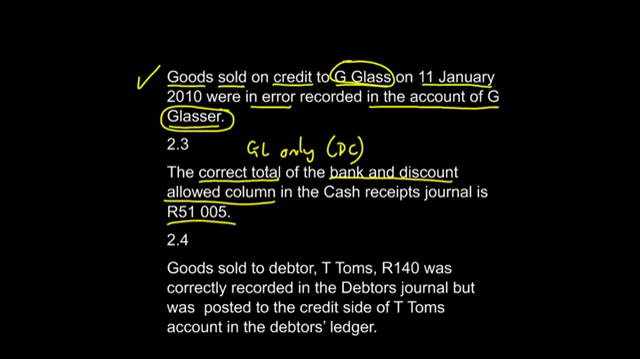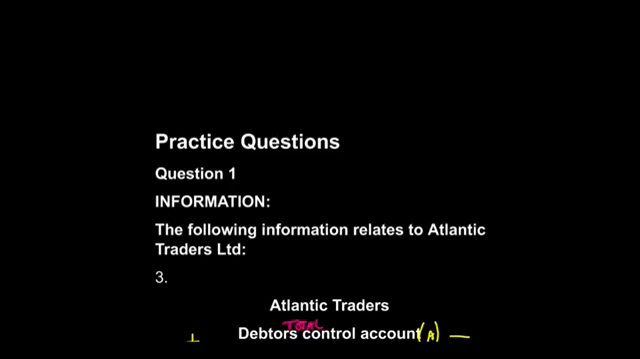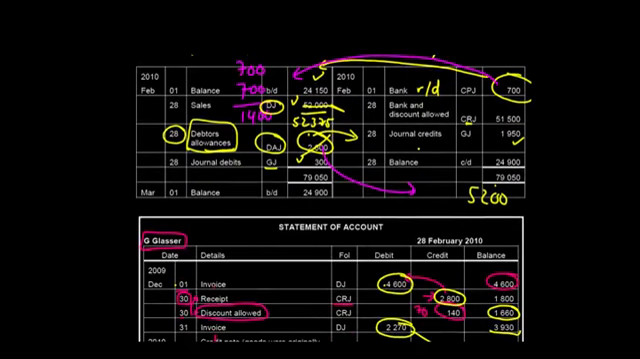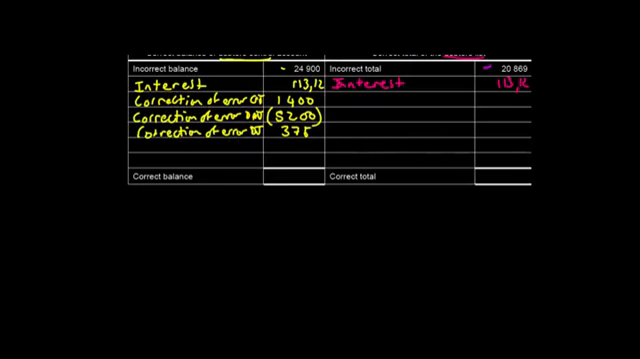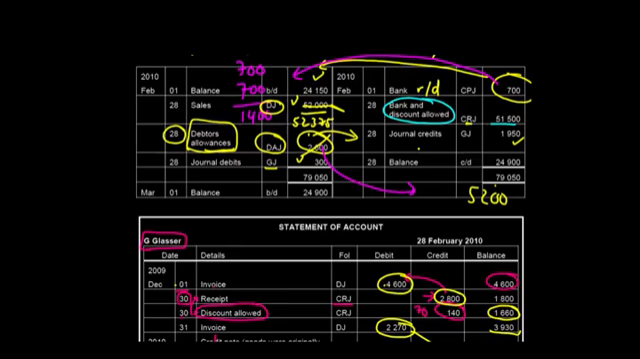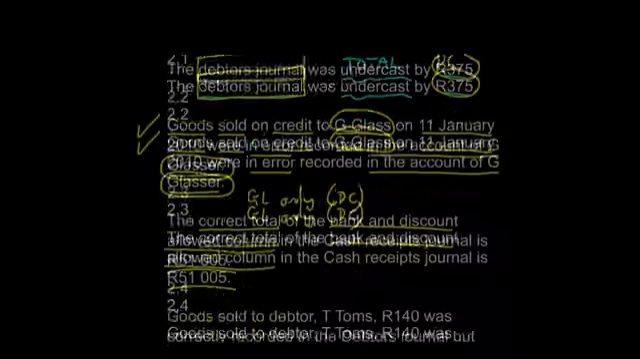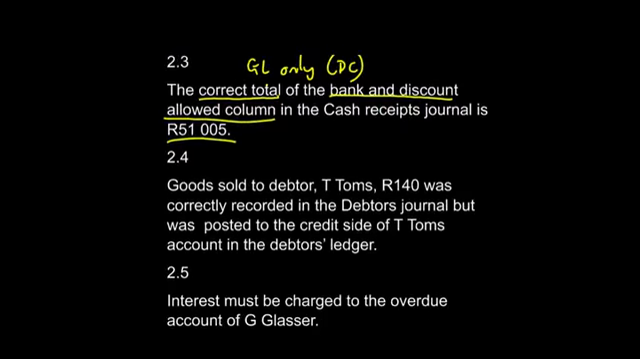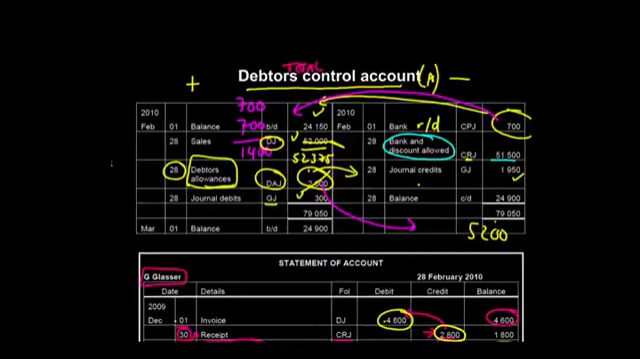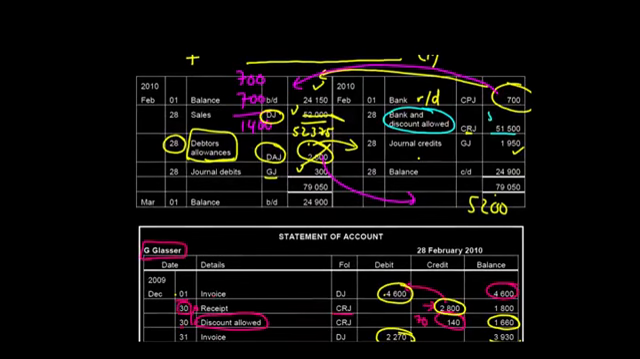So let's go back to our T account. What they've told us is that this bank and discount allowed figure is wrong. We've made some mistake in copying it. We've written 51,500, and what the question is telling us is that it should have been 51,005 Rand. So to fix this mistake, we're going to change it from 51,500. It should be 51,005, and that means that there is a difference of